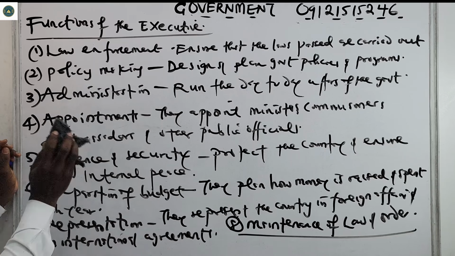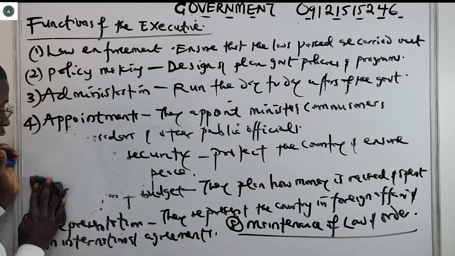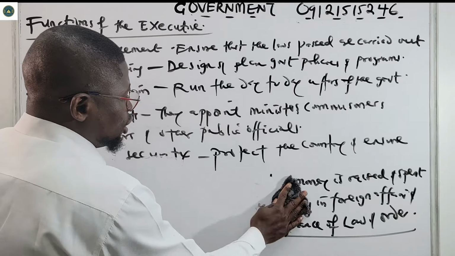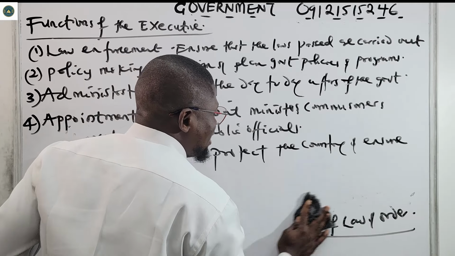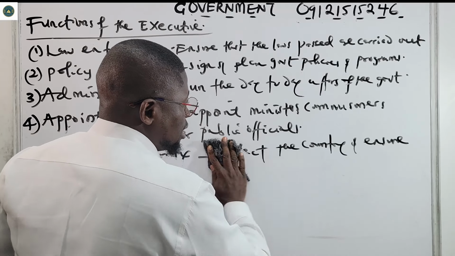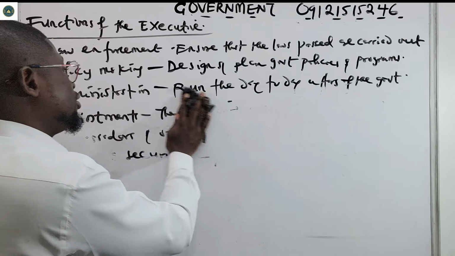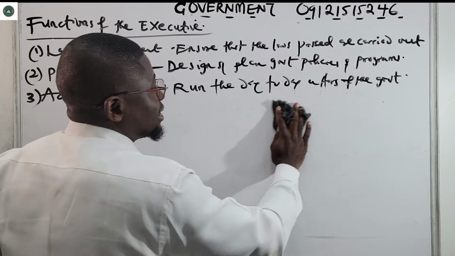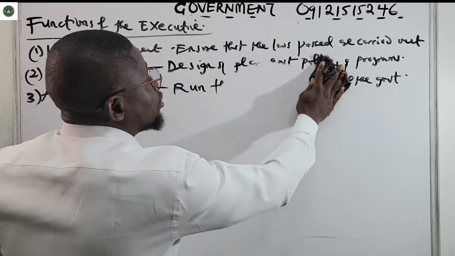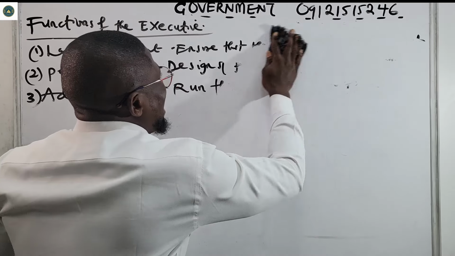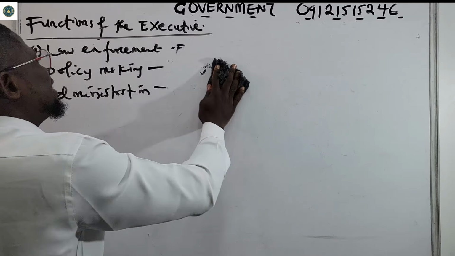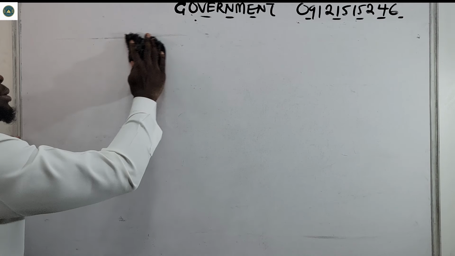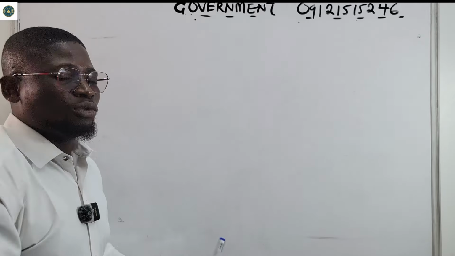Now, we're going to look at another very important function, which is veto power, the use of veto power. It's a way the executive uses to checkmate the excesses of the legislature. For example, a bill can be passed in the legislature and the president will refuse to sign it. He has the constitutional right not to sign it if he does not want the bill to scale through. That's what we call veto power.